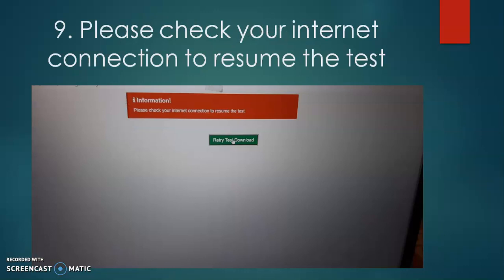Now the ninth: please check your internet connection to resume the test information, and retry test or download, you cannot go ahead. This type of problem was also there with many students. In this situation also you can't do anything; you have to keep going ahead and do those things again and again.